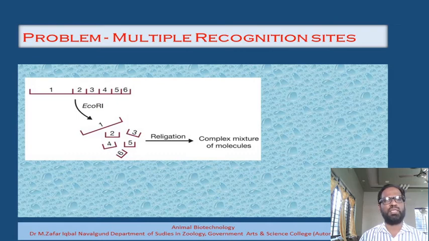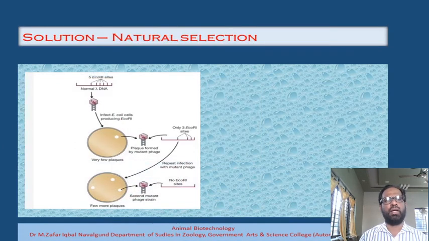Another important point is that we don't know exactly where that particular recognition sequence is present. That's why the site-directed mutagenesis technique cannot be used for the removal of these recognition sequences. What we have to do is subject it to natural selection, and the ultimate solution left with us is to subject that bacteriophage to natural selection.